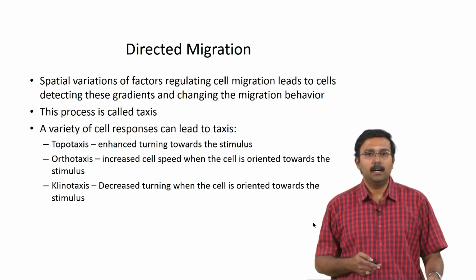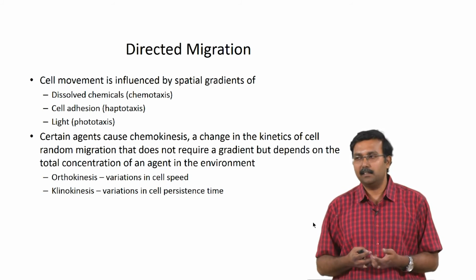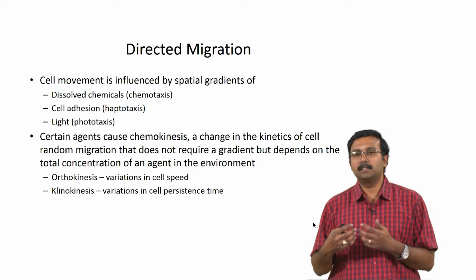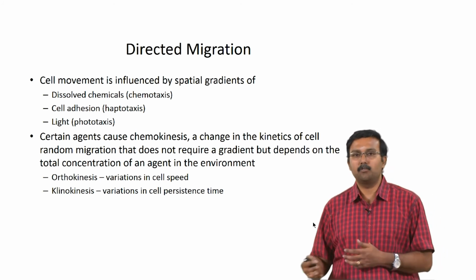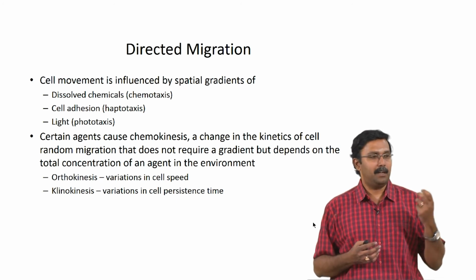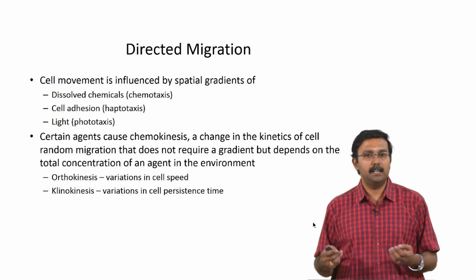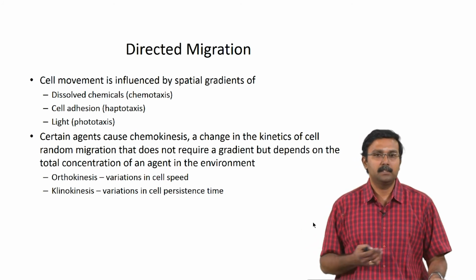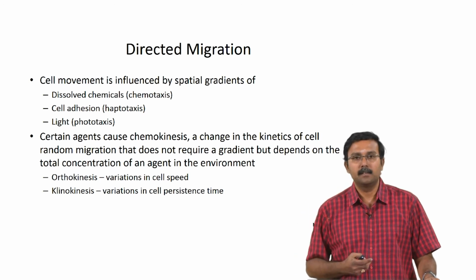Okay. And based on what stimulus is causing the migration, the process can be labeled as chemotaxis, haptotaxis or phototaxis. Chemotaxis is when you have dissolved chemicals acting as signaling molecules, cell adhesion would cause haptotaxis, and light could be the trigger for phototaxis.